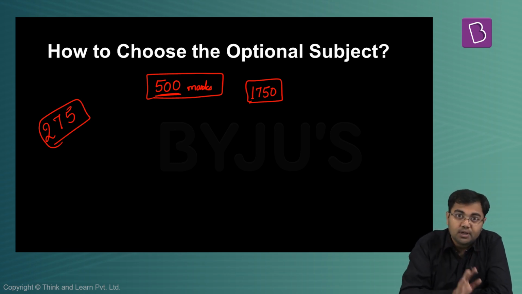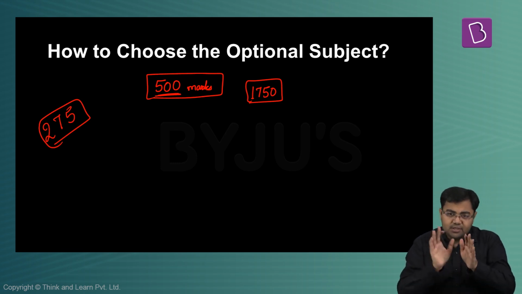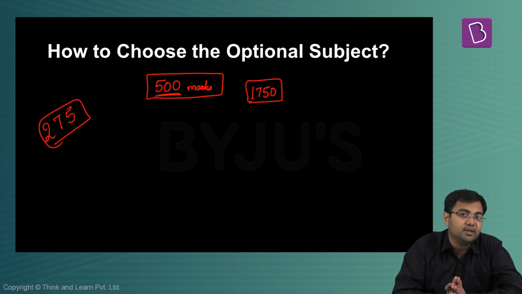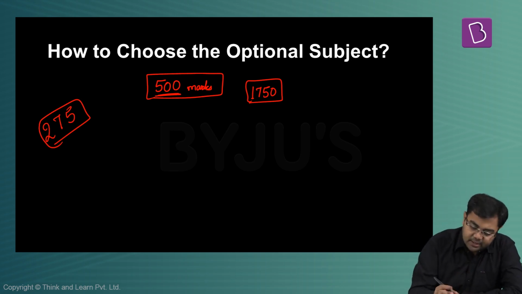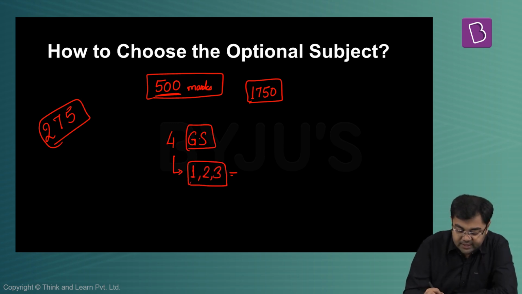Not only this, even after somebody gets the rank, just go back and analyze the scorecards of all the people who qualified the examination. What you will understand is that in all the general studies papers, especially the first 3, GS 1, 2 and 3, the marks are very similar.